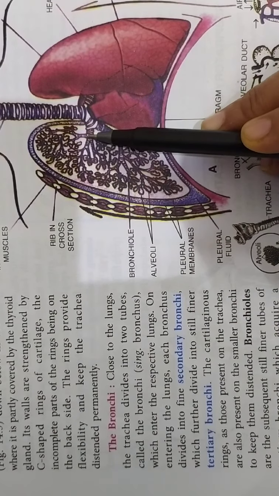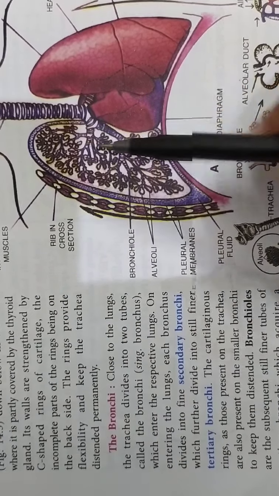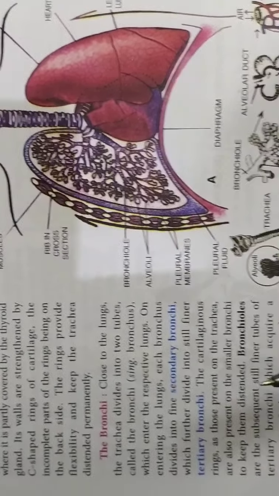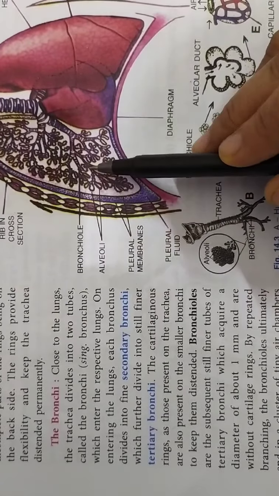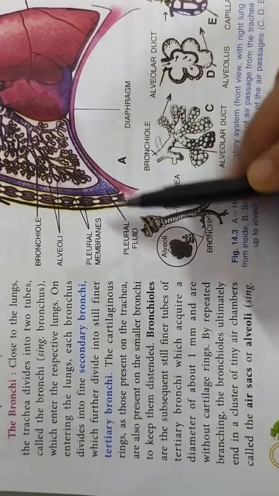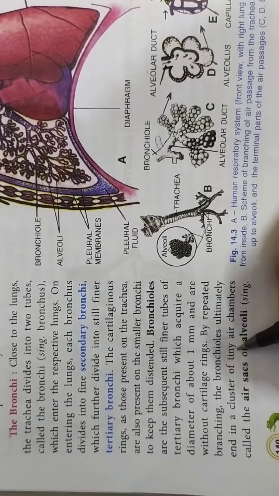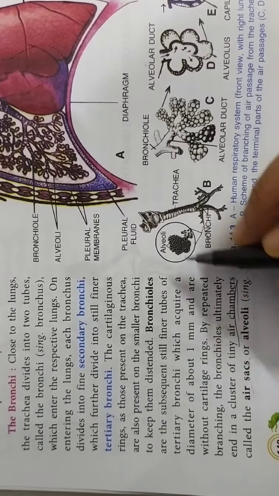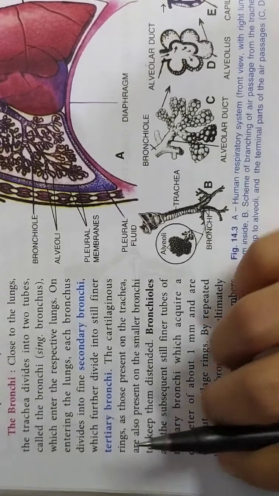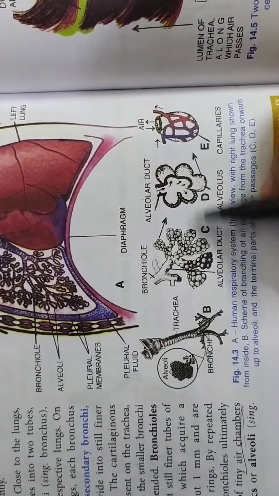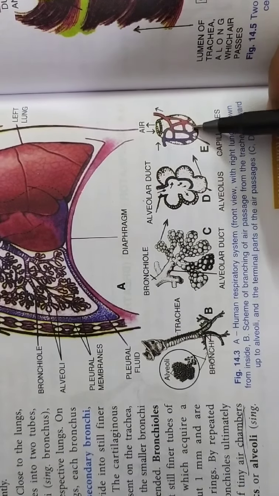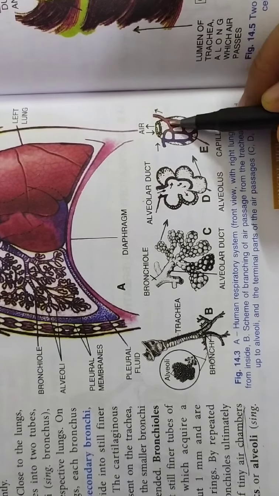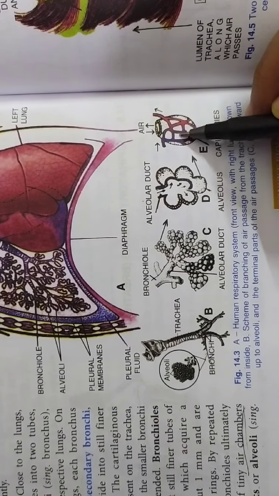All of these are made up of cartilaginous rings, and they help in keeping them distended. Then these bronchioles are about 1 millimeter in diameter, and they ultimately end in a cluster of tiny air chambers. What do we call these air chambers? Air sacs or alveoli. You can see so many small alveoli here, and if we magnify, this is one alveolus, and each alveolus is surrounded by a network of blood capillaries. This is the capillary from the artery, and this is from the vein.